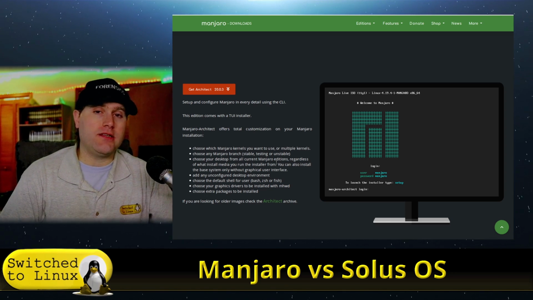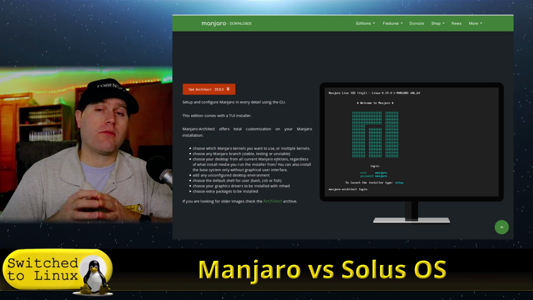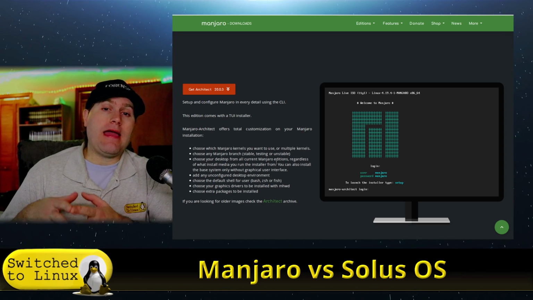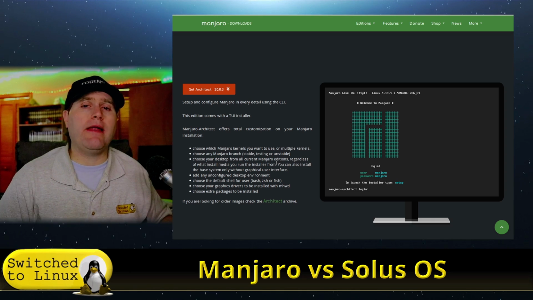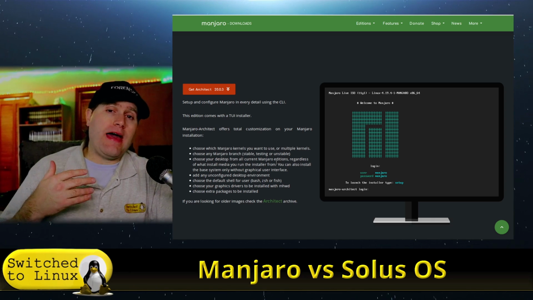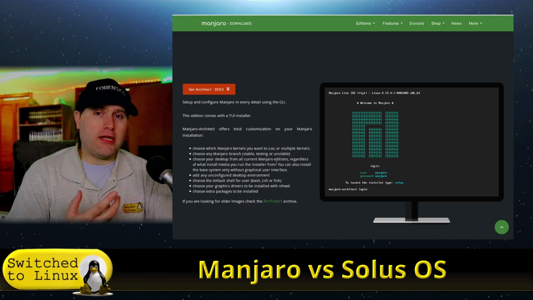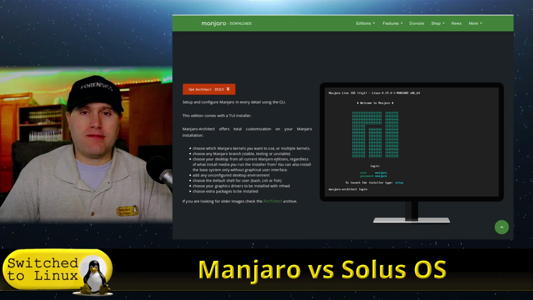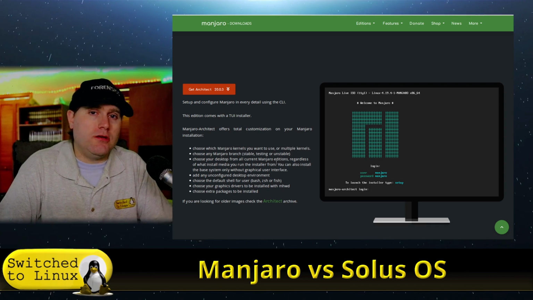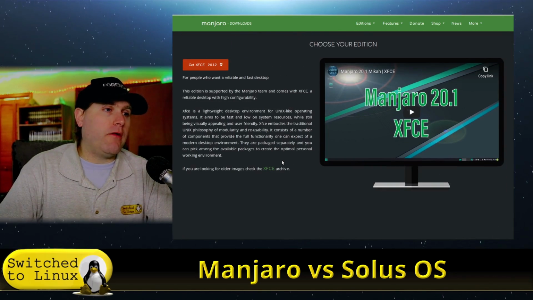This is an excellent distribution. I could have taken the route using Architect, going through and building a Budgie out of it, but I decided not to do that for the simple reason that it would give me something that's a lot more customizable. I could choose how the system is built, and I wouldn't have the same out-of-the-box experience as a standard basic new user might experience. So I decided not to go with that and go with the Plasma.